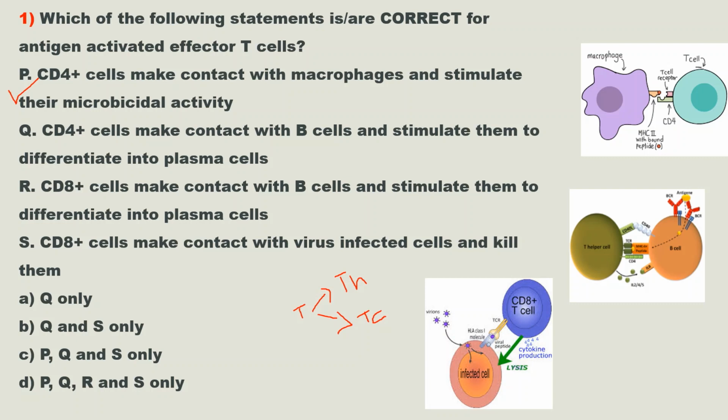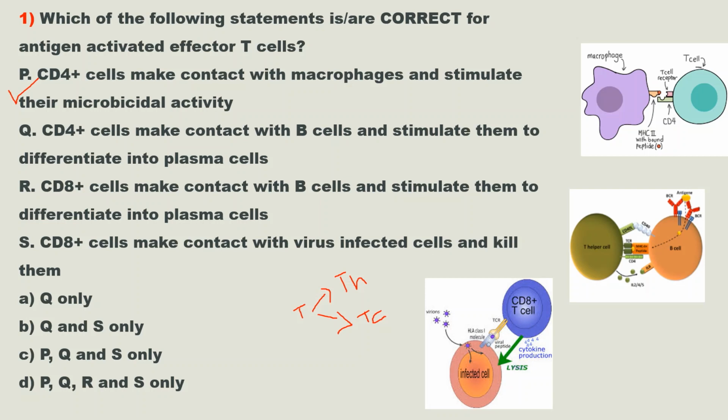The other signal given by Th1 cell is on the surface of Th1 cell, CD40 ligand is present that will contact with CD40 receptor on the surface of macrophages. So that is the second signal. Both these signals are required for the activation of macrophages. So this statement P is correct. CD4 plus cells or Th cells make contact with macrophages and stimulate their microbicidal activity.